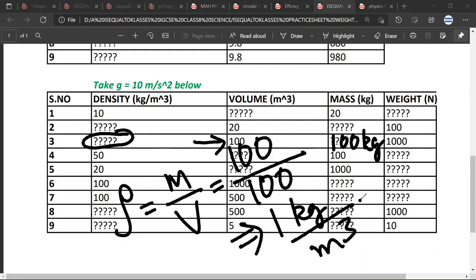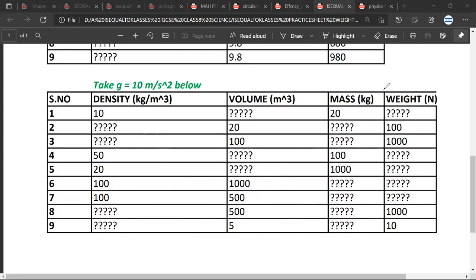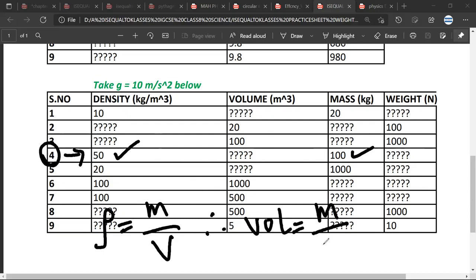Mr. Aryaman, any doubt? No, sir. Mr. Satya, any doubt? No, sir. Mr. Satya, do you want to try this question number 4? Yes, I'll try. So weight is equal to mass into G. So the weight would be 100 into 50.